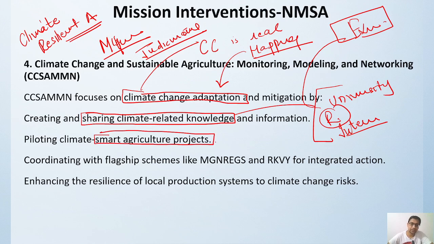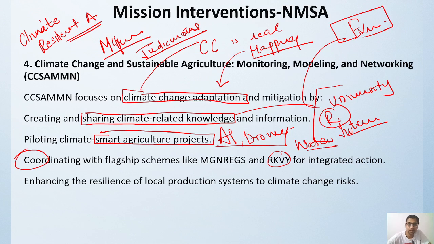More agriculture projects have to be there where we can utilize various types of artificial intelligence. At the same time, drones can be utilized for monitoring, and a proper water supply system can be provided. So we have to coordinate here with various government schemes, Rashtriya Krishi Vikas Yojana and MGNREGA. All these things have to be collaborated. These schemes can be utilized for the benefit of the farmers. They will provide you with